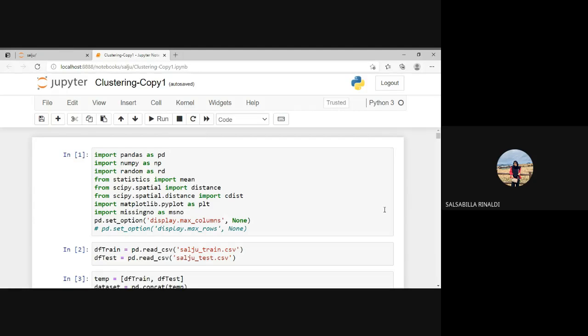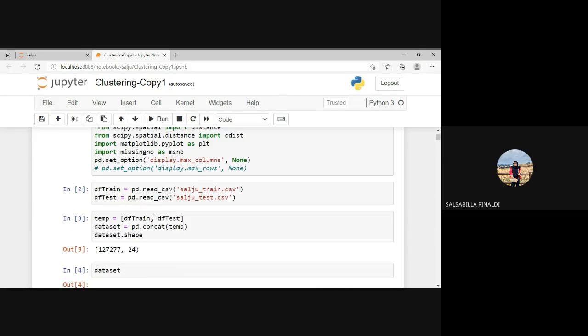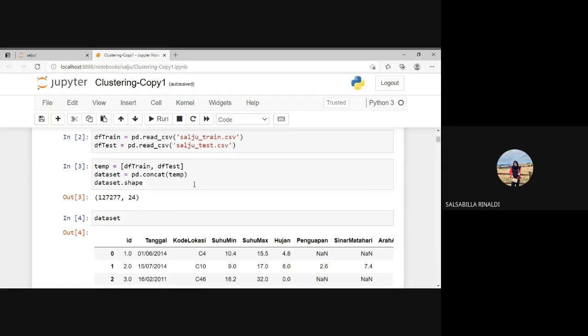Okay, let me explain. In the first line, as you can see here, this is the library that I use in this project to make the clustering. For line two, because the dataset is in CSV format, I use the Pandas library to read the data. And in this line, because we want to make the clustering, and the clustering doesn't use the train data and test data, we make a new dataset using the concat function. And this is the result of the concat function.